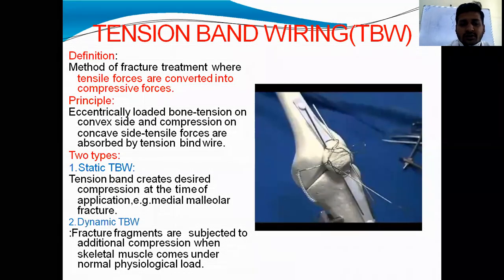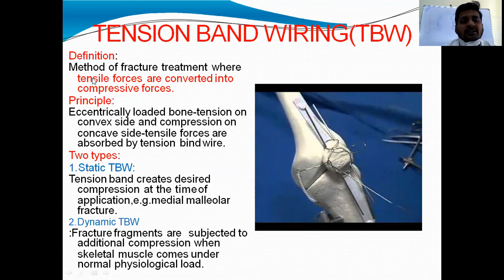This is tension band wiring. The main principle is, tensile forces are converted into compressive forces.